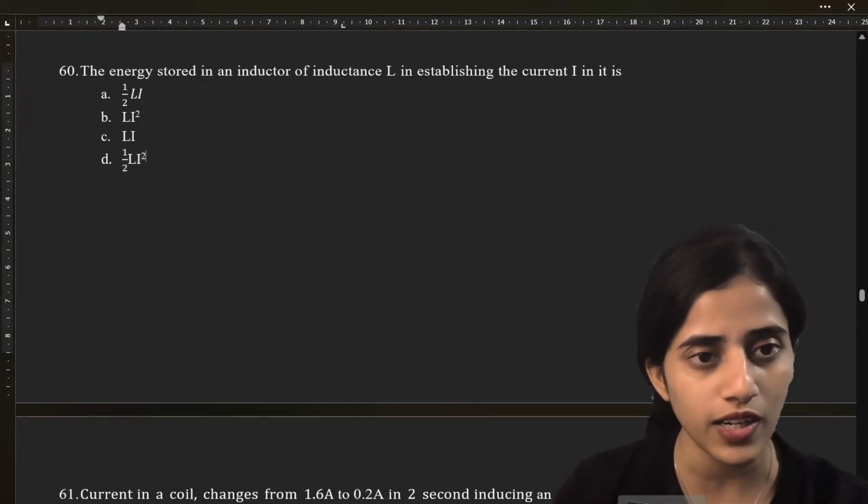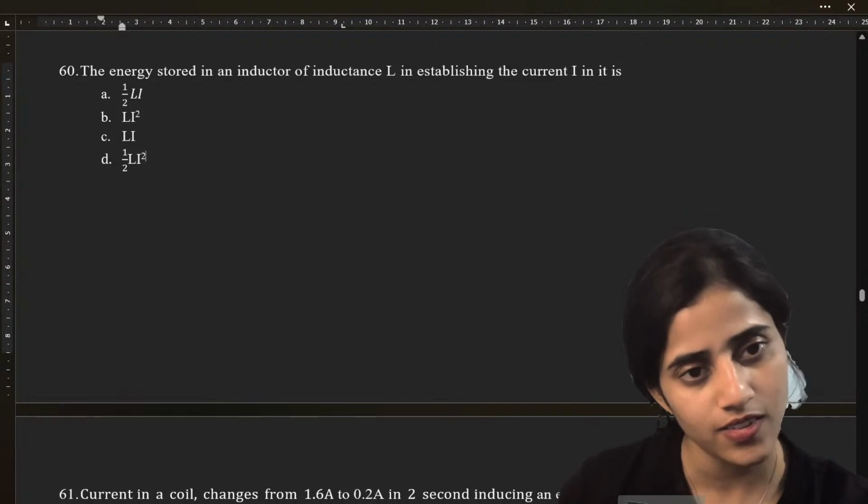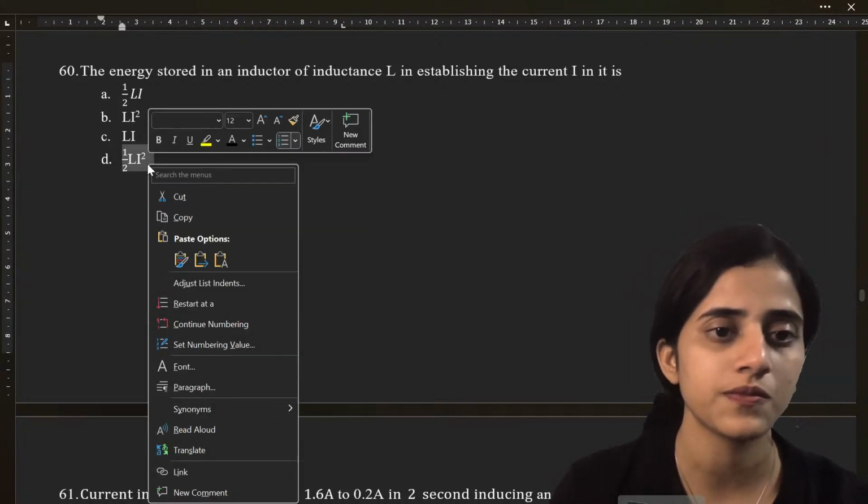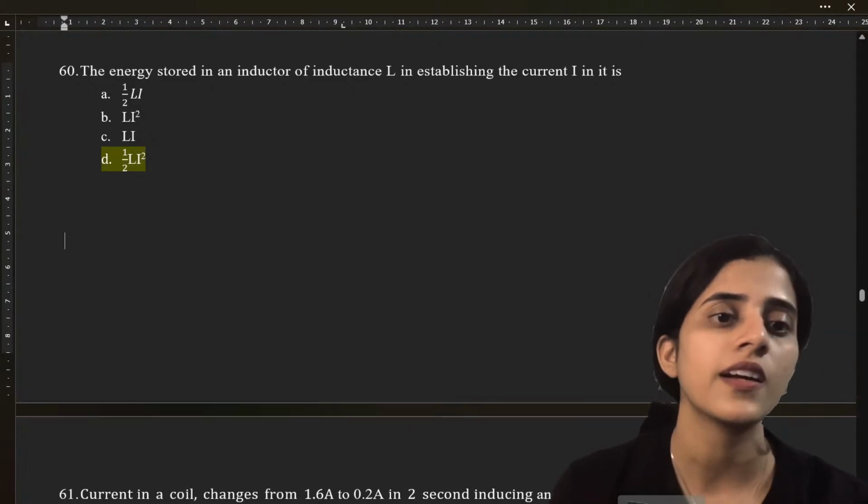Why am I not able to highlight it? I'm not able to highlight it. Something happened. Okay. Yeah.